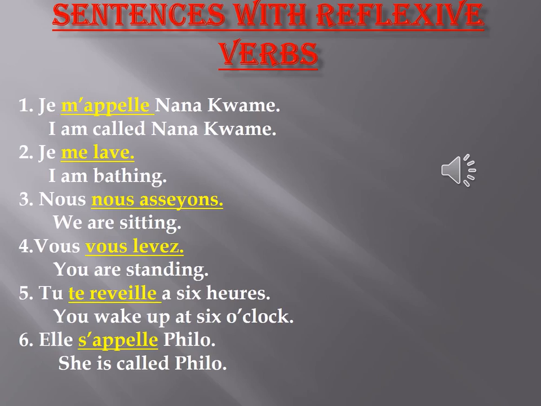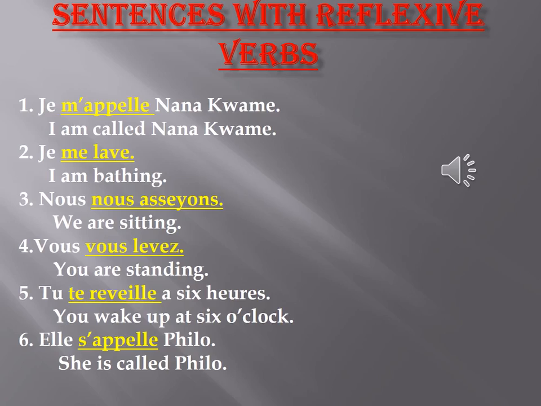Number 2, je me lave. Je me lave. I am bathing. If you say je lave, it means I am washing. But if you add the pronoun me to be I am bathing, that means you are doing it to yourself. The action is being done by yourself to yourself.